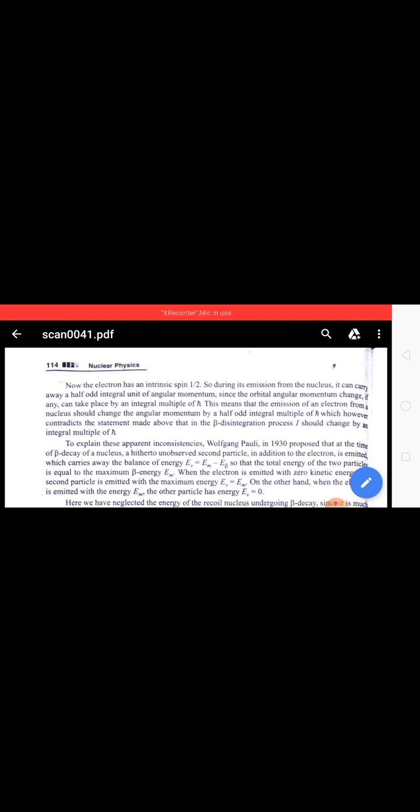This means that the emission of an electron from a nucleus should change the angular momentum by a half odd integral multiple of h cross, which however contradicts the statement made above that in the beta disintegration process I should change by an integral multiple of h cross.